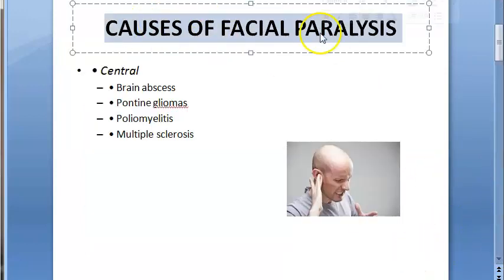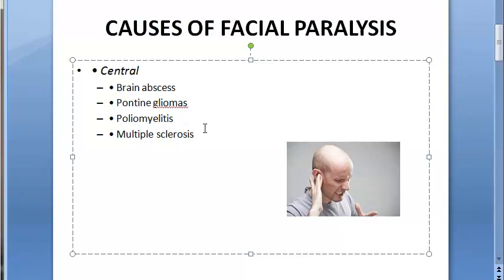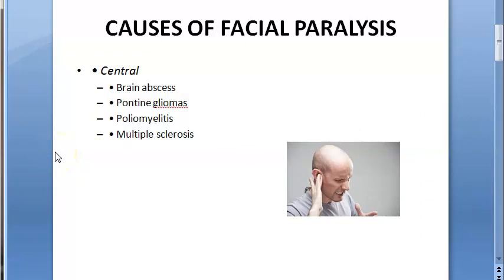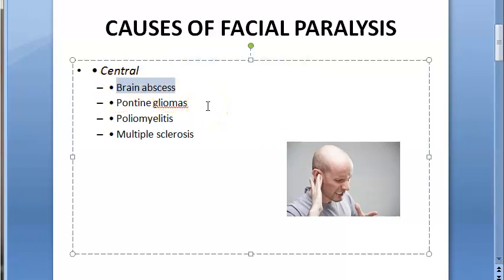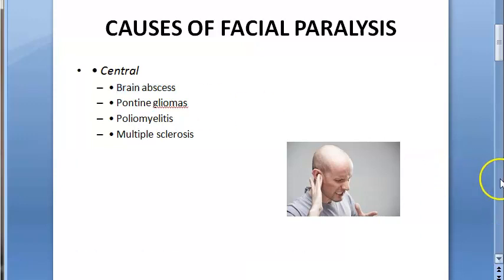So look at all the causes of facial nerve paralysis and select the ear causes. Okay, central: brain abscess, glioma, poliomyelitis, multiple sclerosis. Do you want to select anything here? No. It could be, but anyways, brain abscess and all are complications of some otitis media and all, right? So anyways, we are not going to those. We'll go to the direct ones.